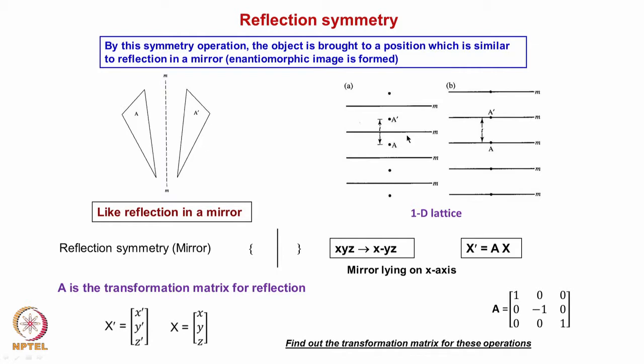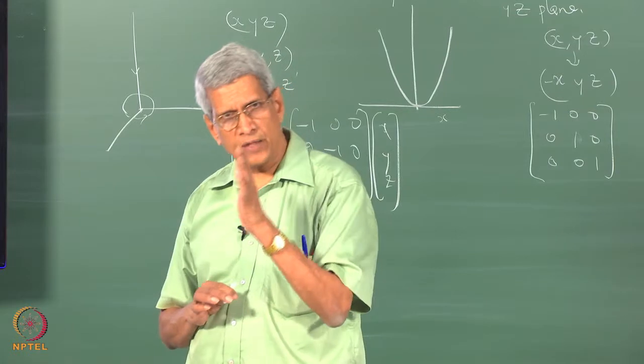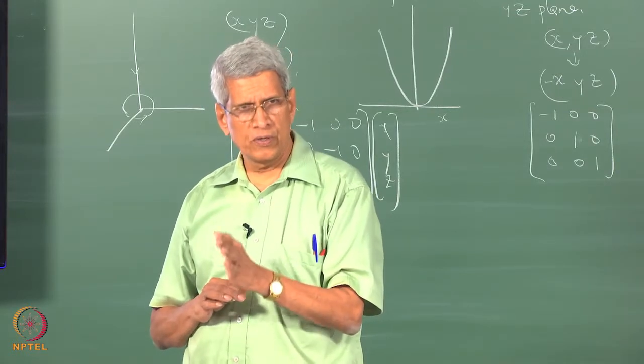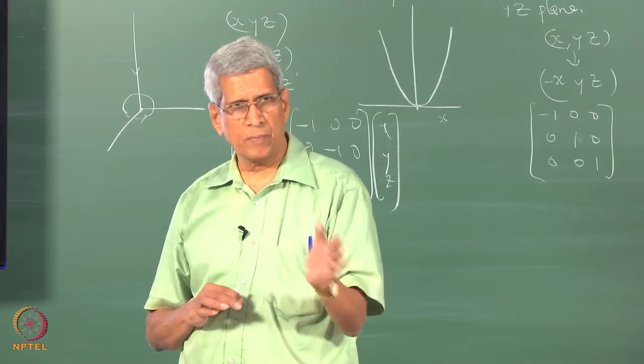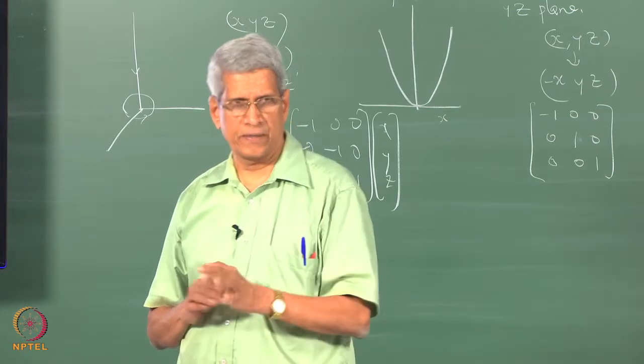So what we have considered with respect to an object is with respect to only one position. But in a crystal, when we keep a mirror on one of the lattice points, because of the translational periodicity, we find that there are other positions also where the same type of symmetry operation leaves the structure unaltered.